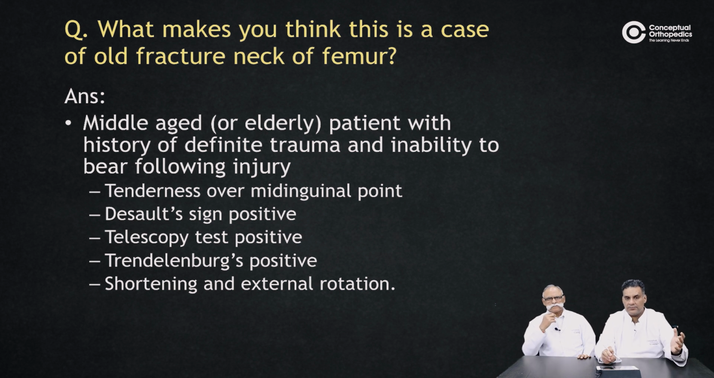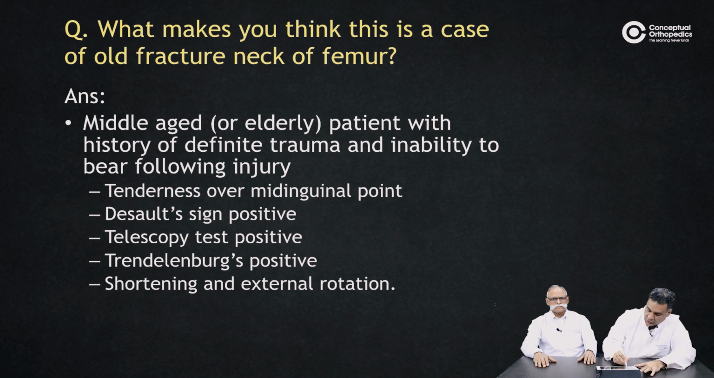Age, as Sir said, two groups. Tenderness over the mid-inguinal point. Telescopy sign. Trendelenburg test positive. And the last line, shortening and external rotation.